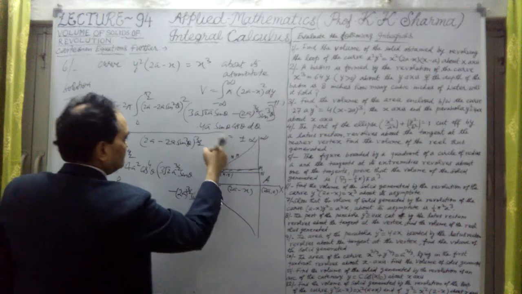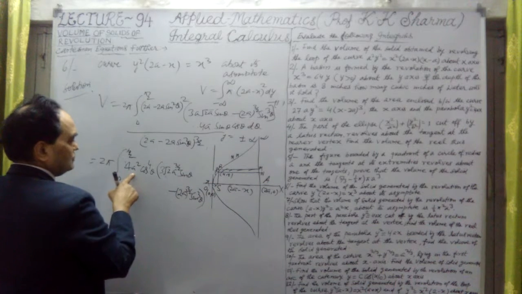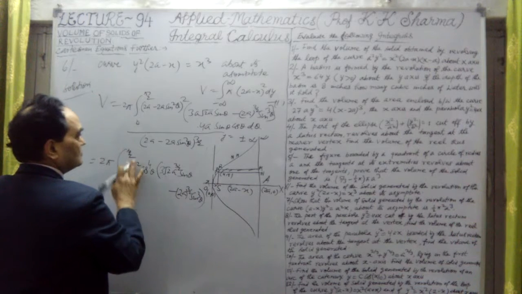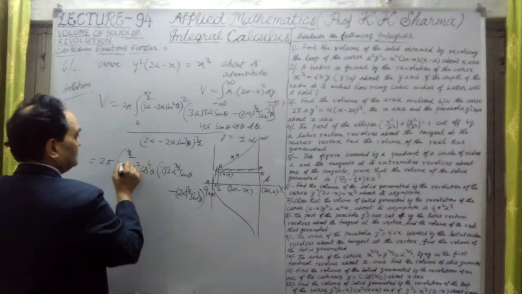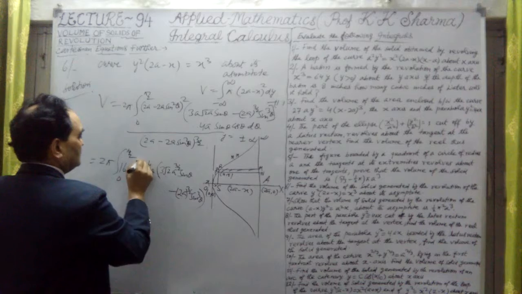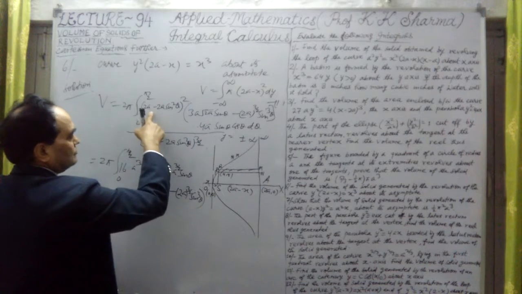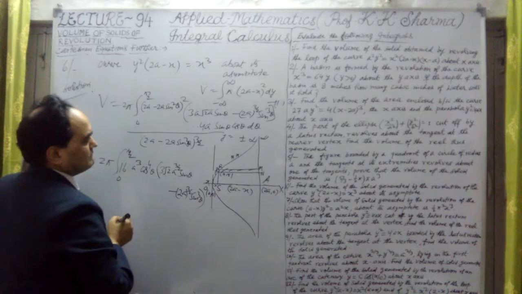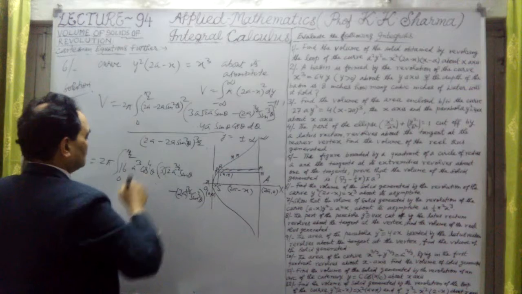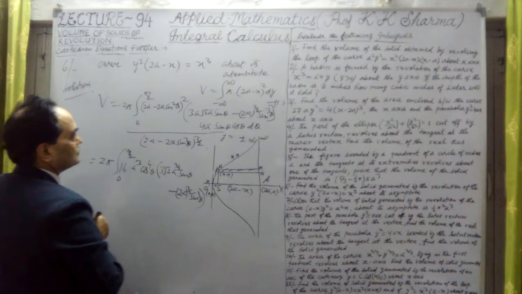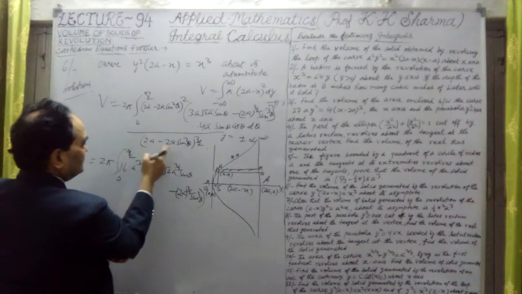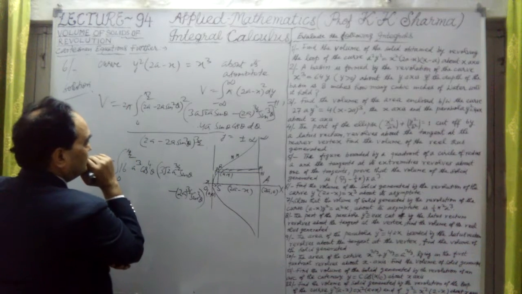Out of this is 4a, and 4a is multiplied to this, it will be 16 a cube, because from inside of this a and a square, we will take a and root a, means a raised power 3 by 2 will also come out. But from the denominator you will get this value also, that will be cancelled out.